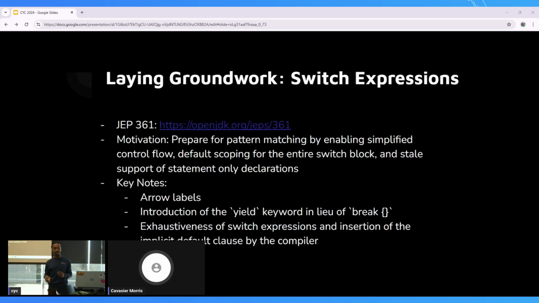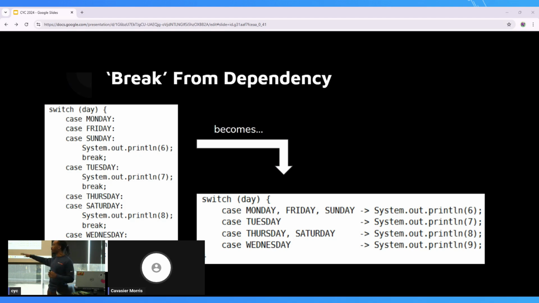Moving on to the next one, we're going to get into pattern matching. First, we're going to talk about switch expressions. Switch expressions are meant to simplify control flow logic, help with the scoping of variables, and free the traditional switch statements from declarations so they can actually return a value. You'll see in this first one, that break dependency. If you're a Java developer, you've probably all seen the standard switch statement. One thing that always used to mess me up, at least, was that I would forget the break from time to time. That fall-through logic that happens natively within switch statements would get me, because you have so many different cases that apply to one thing.